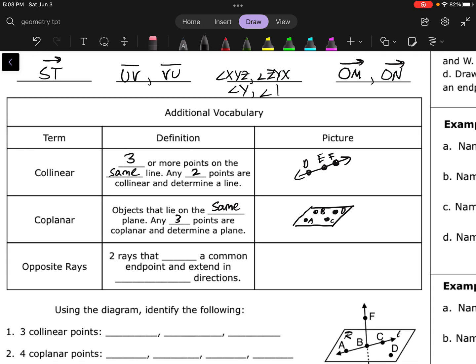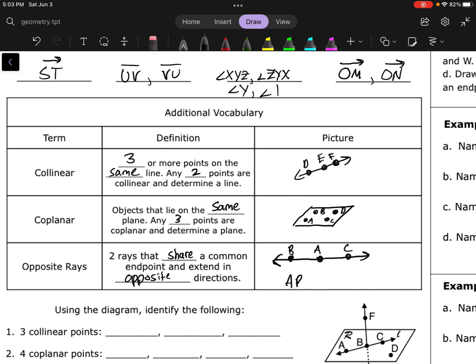Then lastly, we got some opposite rays. Opposite rays are rays that share a common endpoint and extend in opposite directions. So if I've got one ray going this way to the left, so maybe this is ray AB, and then I've got another ray going to the right, also starting at A, AC.